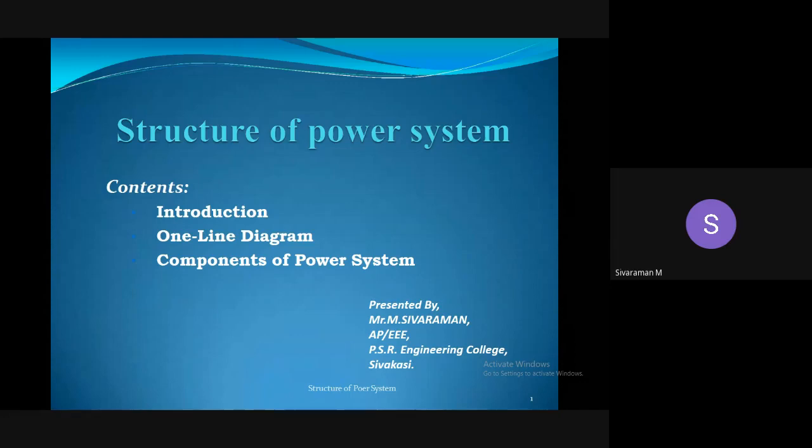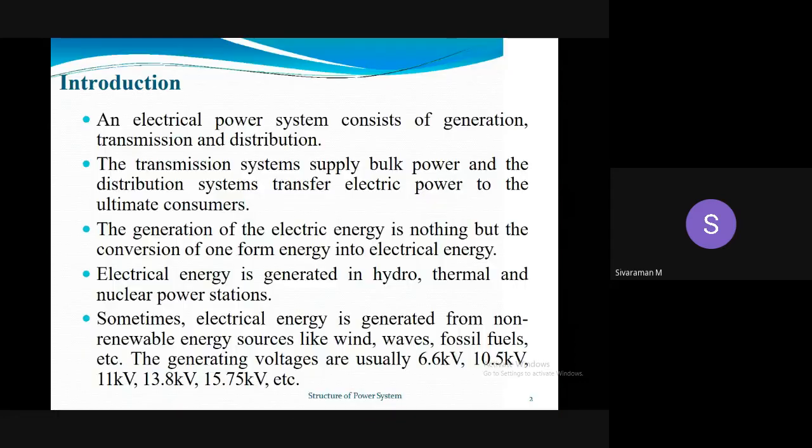Today we discuss the topic of structure of power system. The major contents of structure of power system are: first, introduction of power system; second, single line diagram of power system; third, various components involved in power system. First one is introduction.